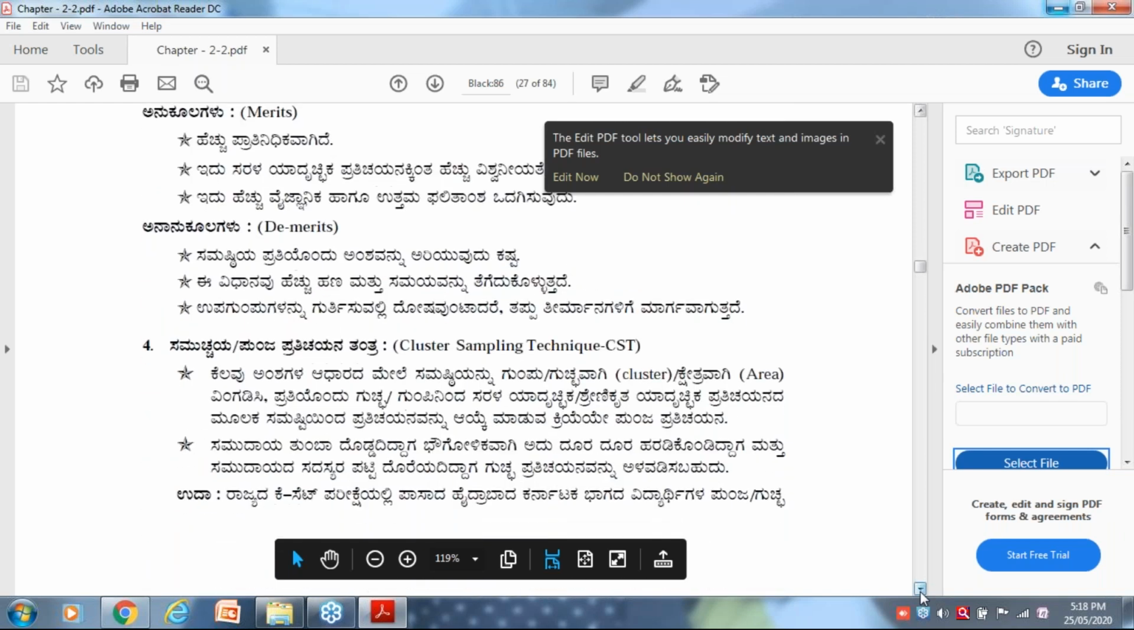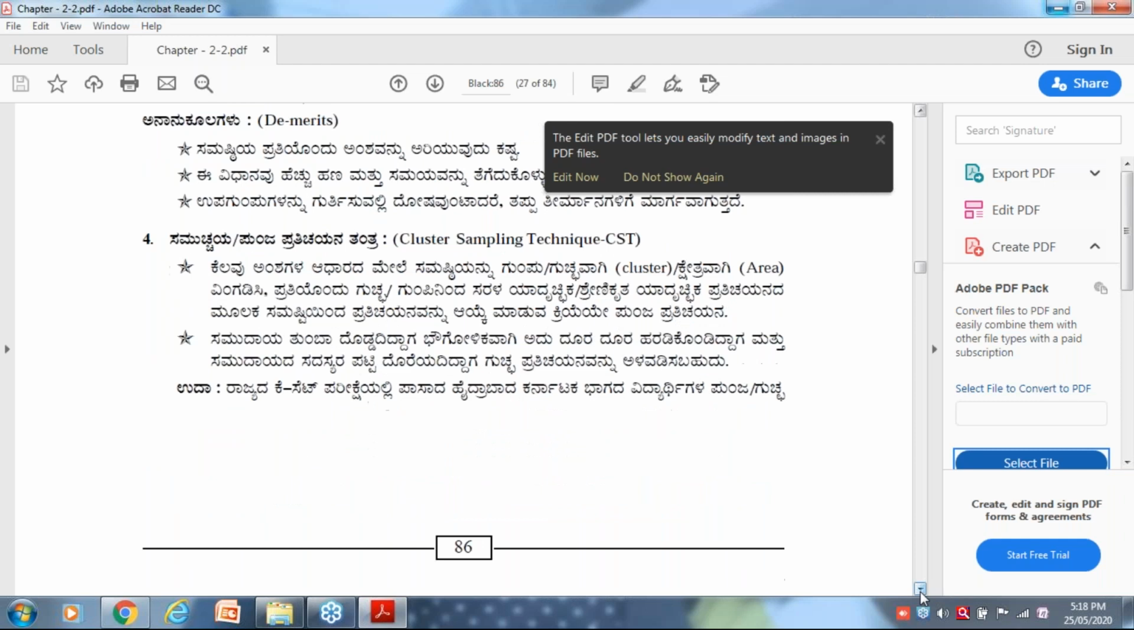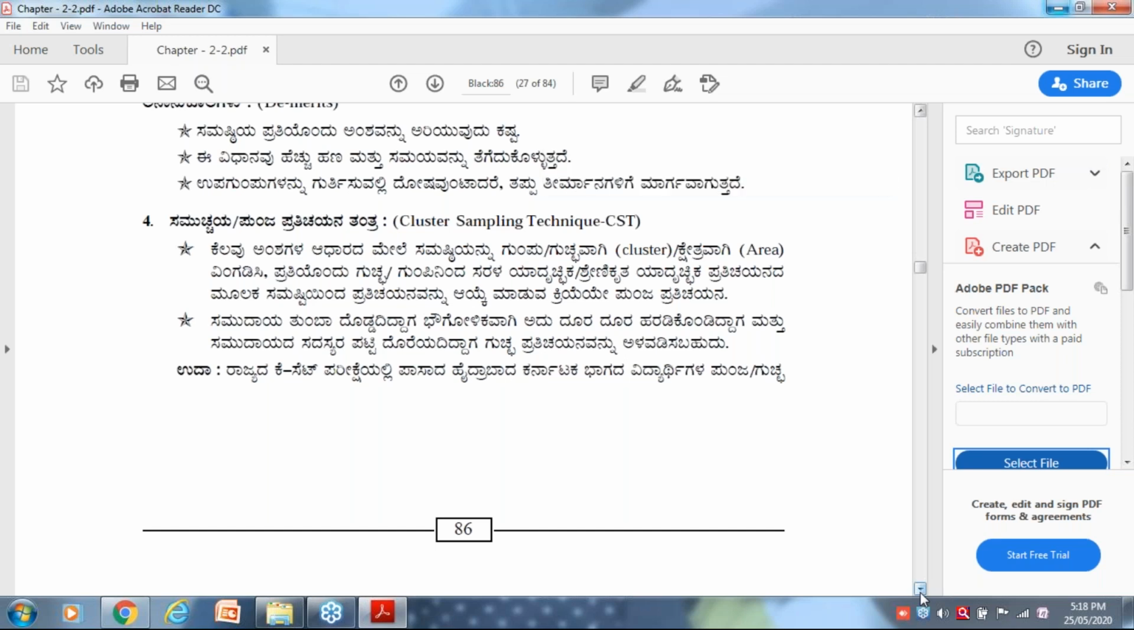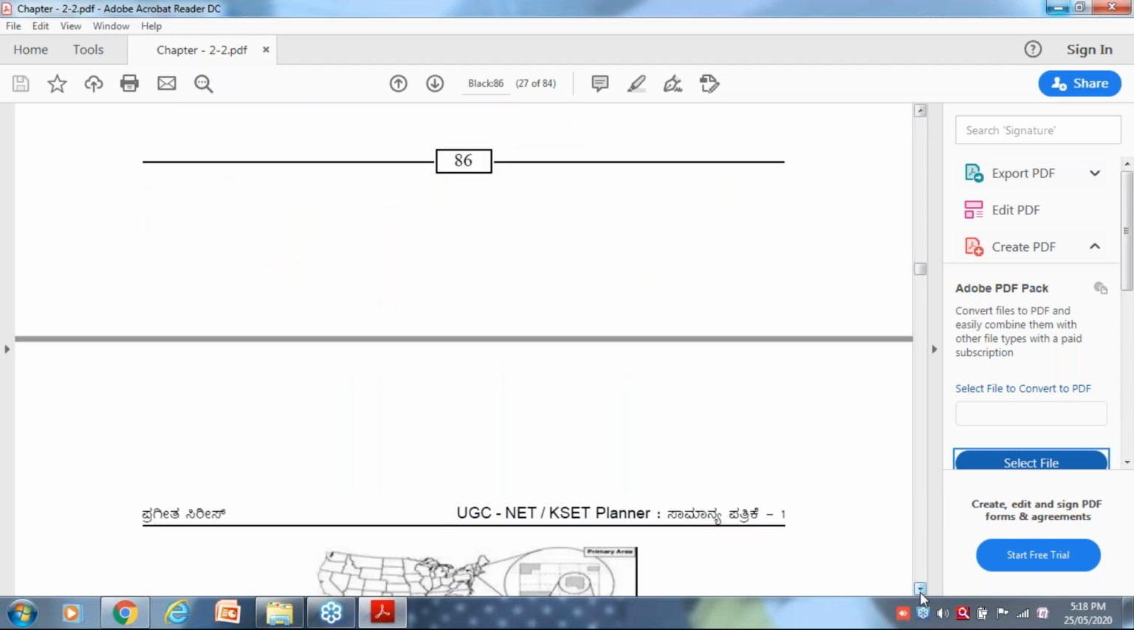Next comes cluster sampling technique. It means an area. If you take a cluster as an area, it is also called area sampling technique. I'm going to define North Karnataka, South Karnataka, or northeast India, South India, North India, like that. I'm going to divide. This is called cluster sampling technique.